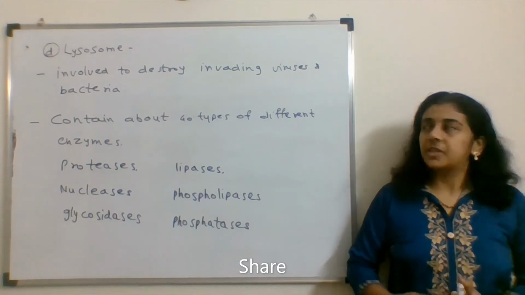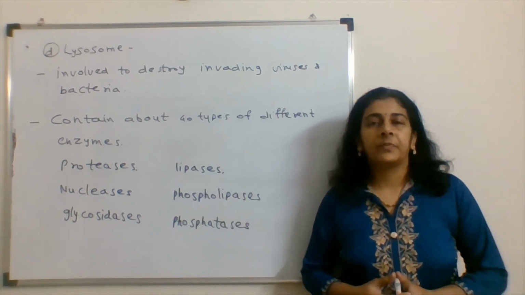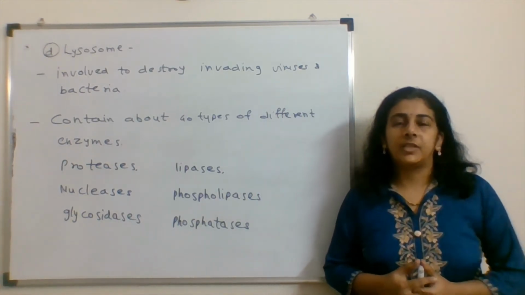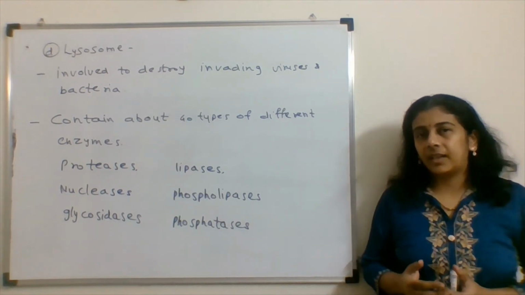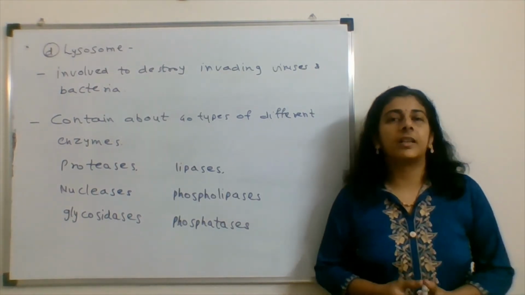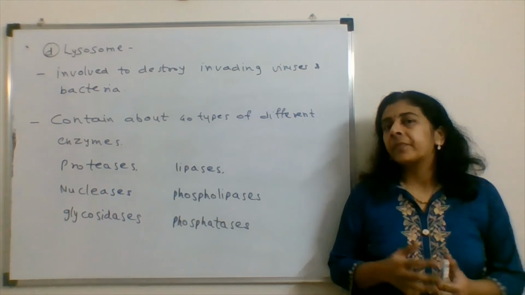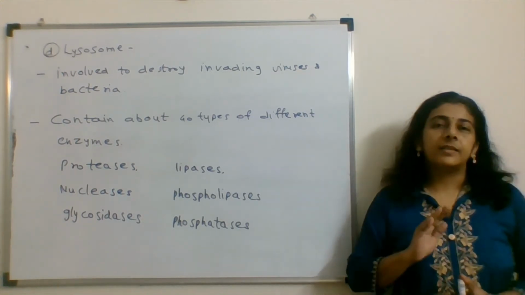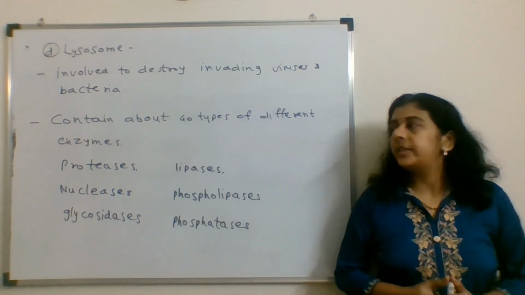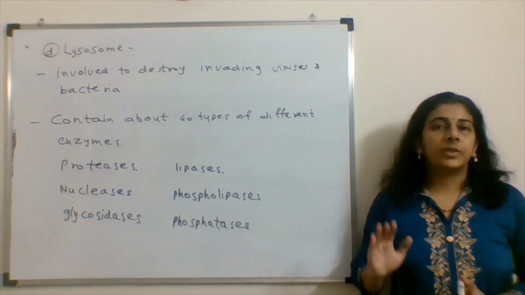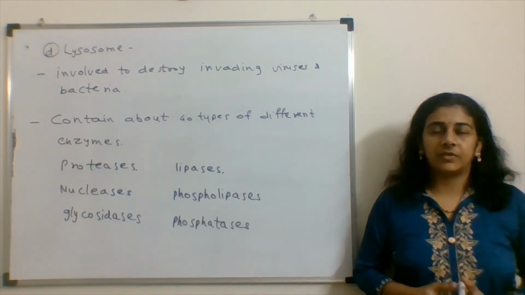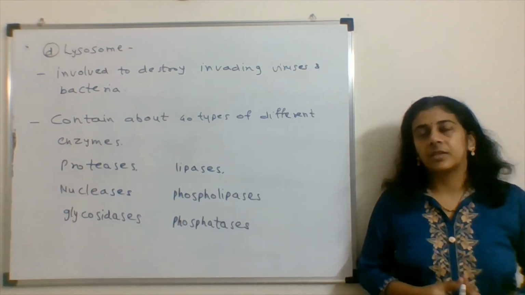Moving to the last option, the lysosome. This is the organelle which is involved in the digestion of bacteria or viruses which are invading the body. The lysosome contains about 40 types of different enzymes which are used for the digestion of the invading pathogens.